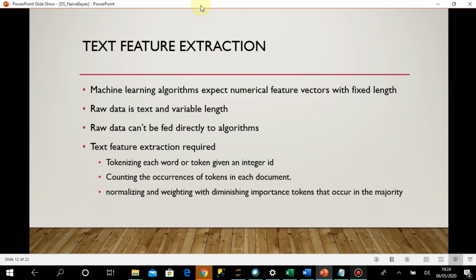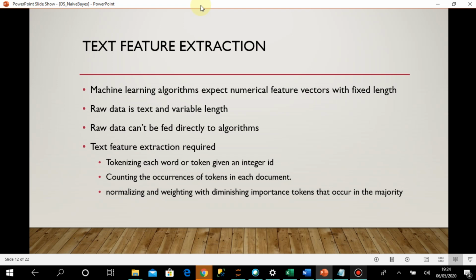When we need this, it is very difficult for most machine learning algorithms to process that data, because machine learning algorithms expect numerical feature vectors. They need numerical data, and it should be of fixed length. But our raw data, for example the 20 newsgroup, is not only of variable length, the entire thing is text, a collection of letters, words and sentences. So the algorithms cannot process this data.